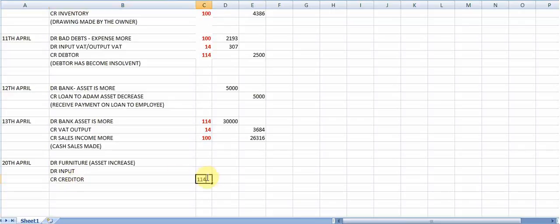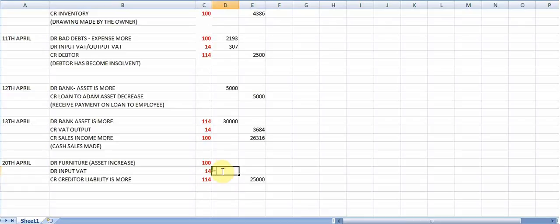The creditor will be 114%. The input VAT is 14%. And then the furniture will be 100%. Okay, just want to make sure that those are full. Right, we will credit the creditor because this liability is more. The credit amount for the furniture, 25,000 rand.